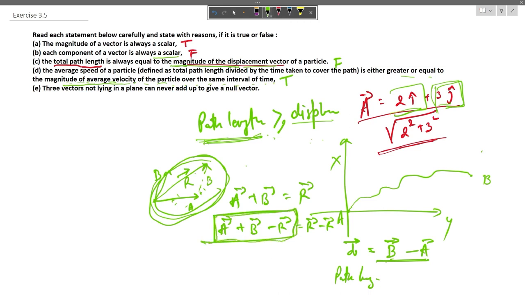For this to be valid, all three vectors must be in the same plane. That's how the triangle law makes them 0. So the statement that three vectors not lying in a plane can never add up to give a null vector is correct, because if they are not in the same plane, they can never add up to 0. So this is a true statement.